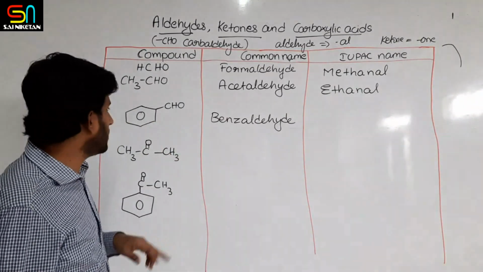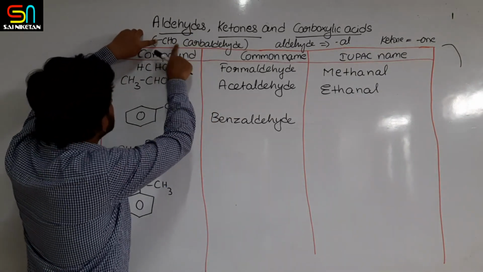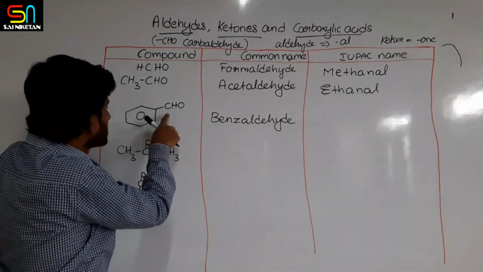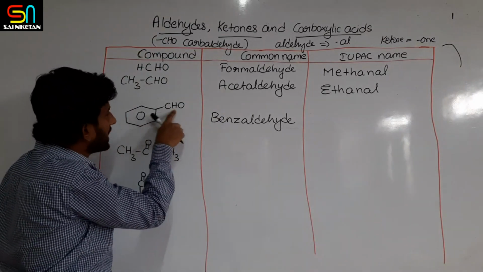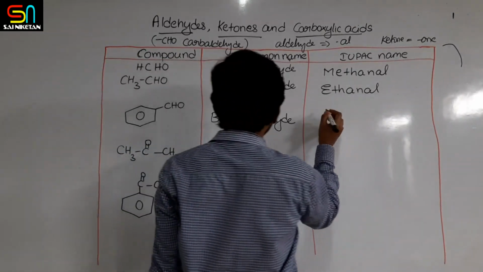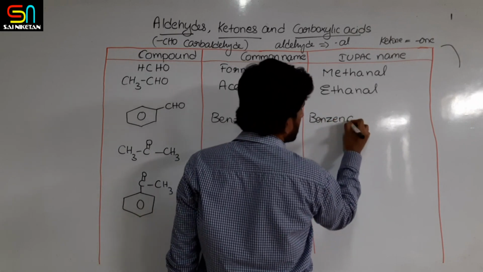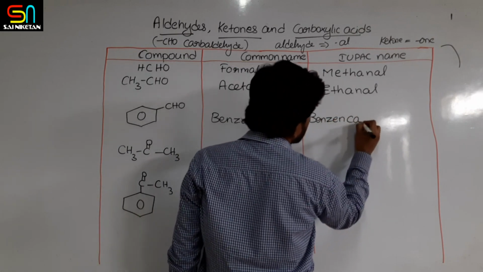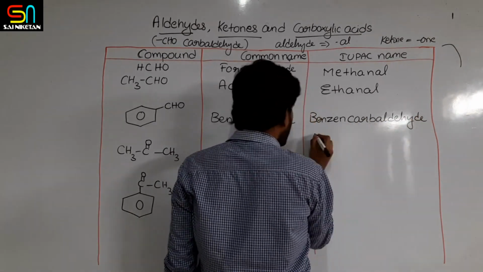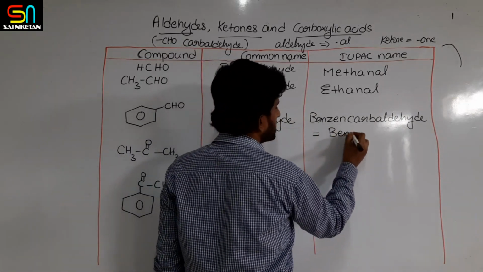The IUPAC name is, see, I said if a ring outside CHO is there, it should be called carbaldehyde. That means this should be called benzene carbaldehyde. Even though the IUPAC name is benzene carbaldehyde, it is equivalently accepted as benzaldehyde also.